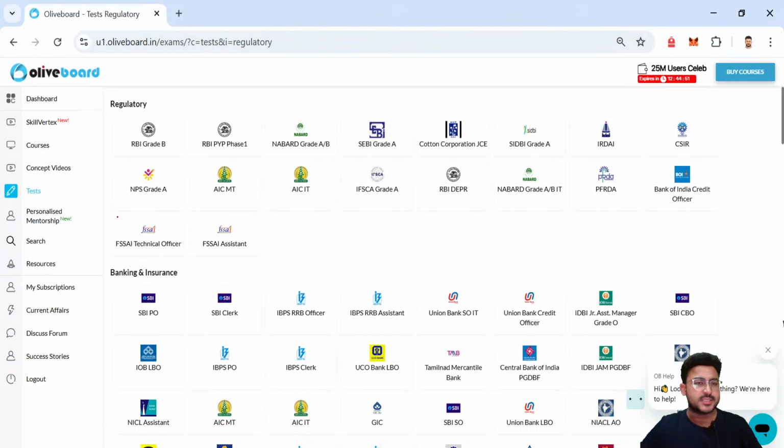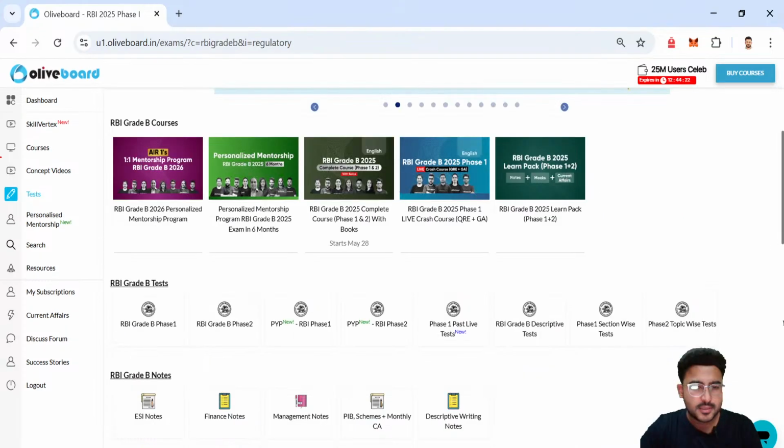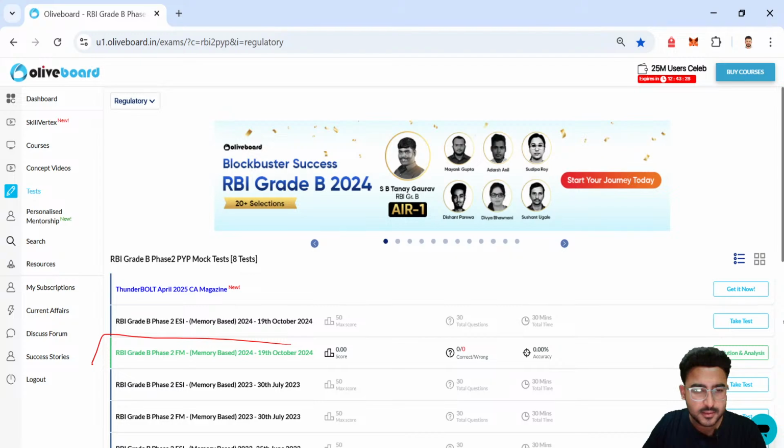So on the dashboard you can see regulatory courses, right? And here on the left hand side you can see test. So in the test, if you click the RBI Grade B phase 2 PYP, there is phase 1 PYP as well uploaded, and you can attempt that in an exam oriented environment as well, right?